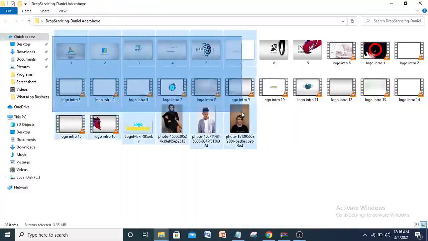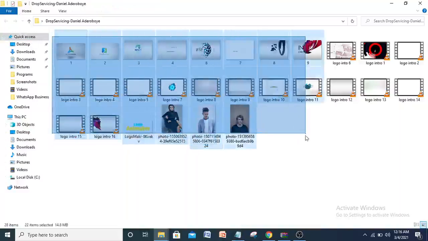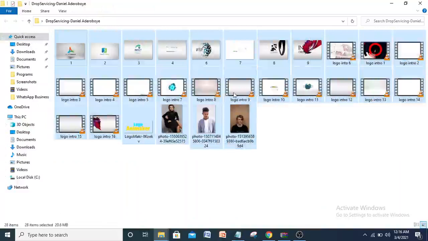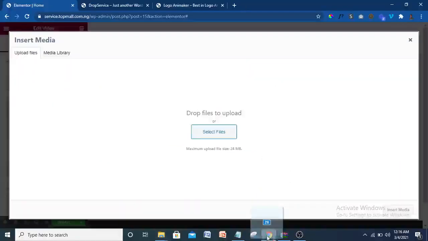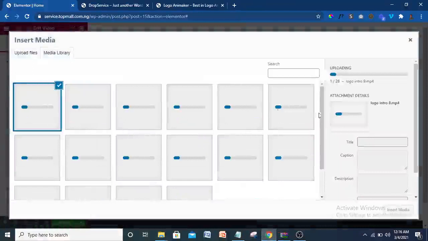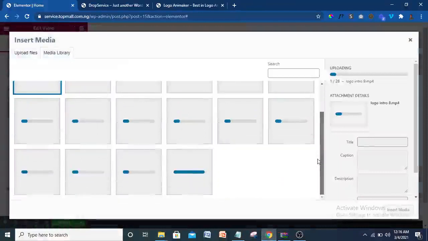I can just drag in everything. Just pick everything like that once and for all and drop it. So everything is going to load. All right, so let's wait for that to load. When it's fully loaded, then we just put them inside one by one.